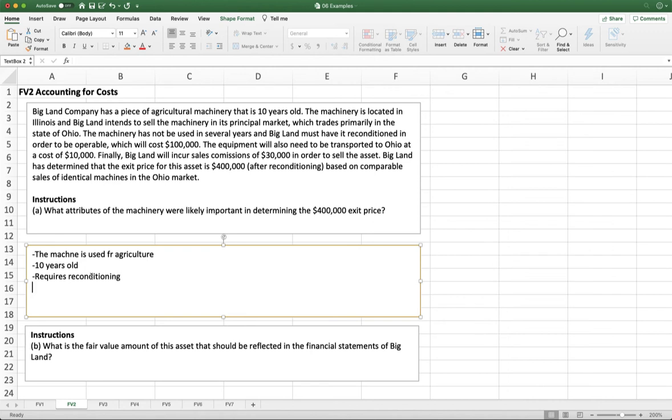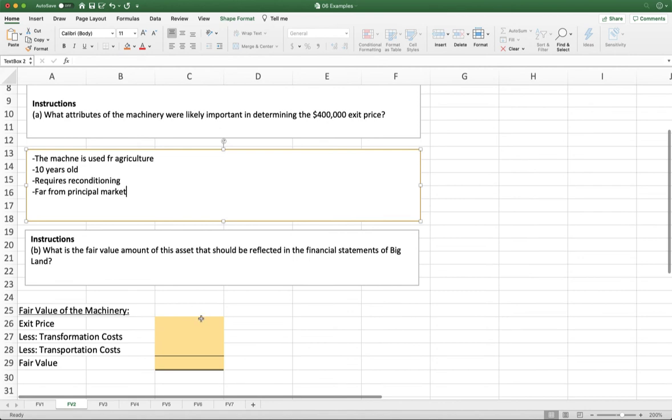And then finally, they tell us that we need to transfer this thing to Ohio in order to get this exit price. So it's far from its principal market. Again, we could sell it here in Illinois, but if we did that, we're not going to get the $400,000 exit price. So we would have a different exit price if we weren't planning on transporting it to its principal market.